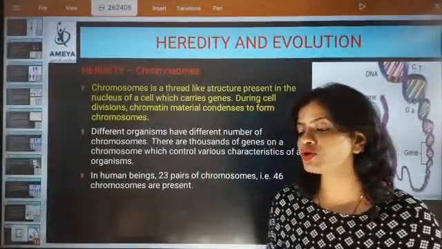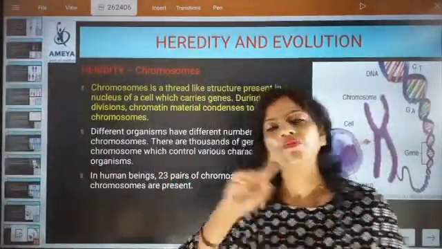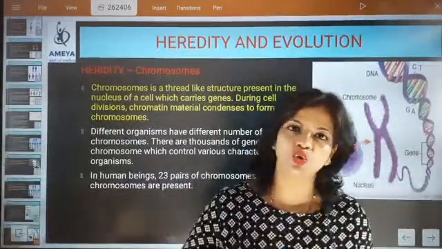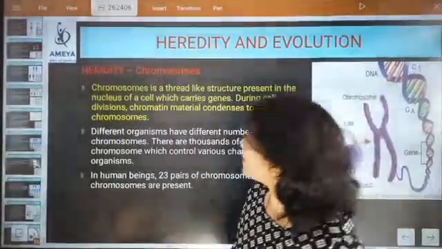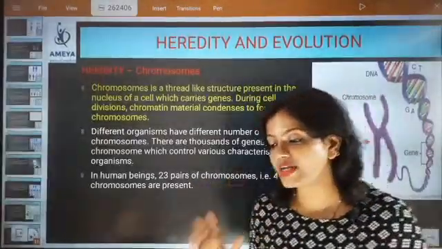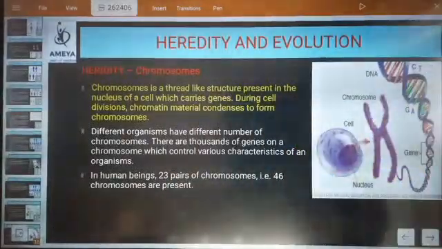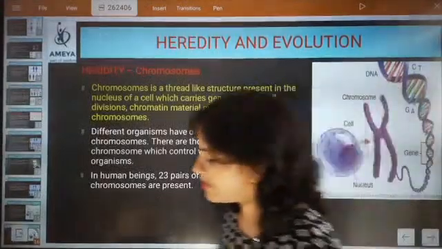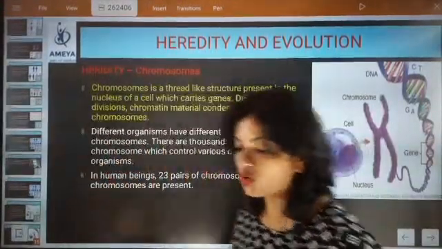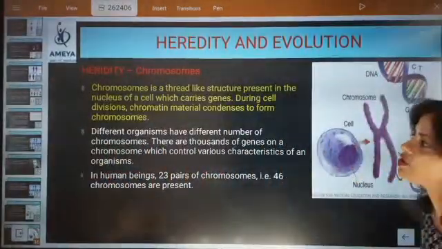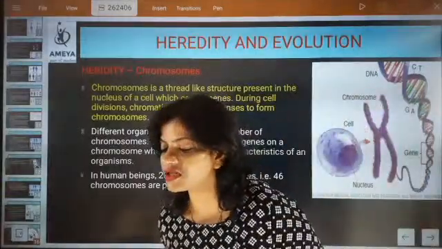Now we are going to talk about the next important factor, that is chromosomes. Where is the chromosome located? What is the function of chromosomes? Everything we are going to talk about. If somebody asks what a chromosome is, what answer will you give? Chromosome is a thread-like structure.